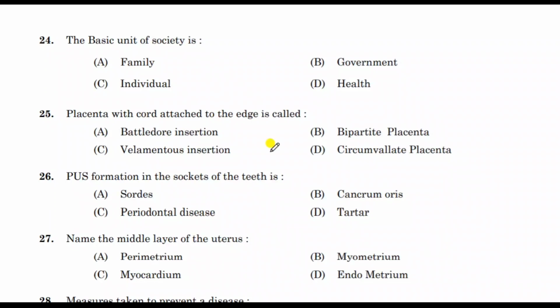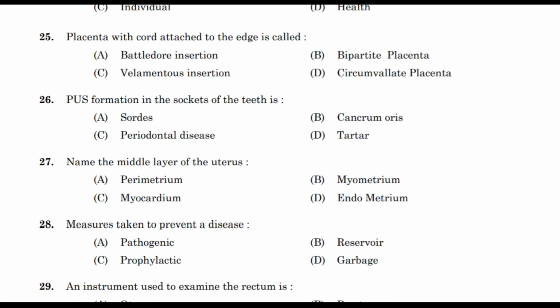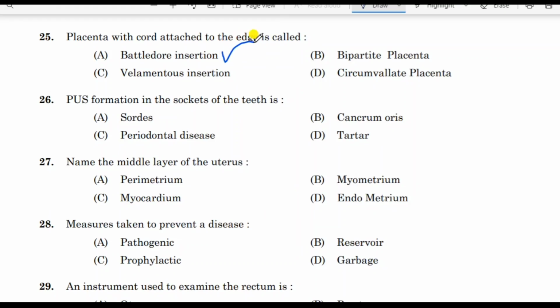Next question. The basic unit of society is, correct answer is family. Next question. The placenta with the cord attached to the edge is called, correct answer is battledore insertion. The placenta with cord attached to the edge is called battledore insertion.